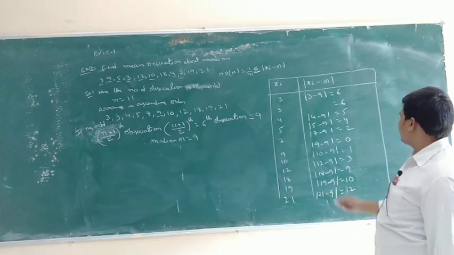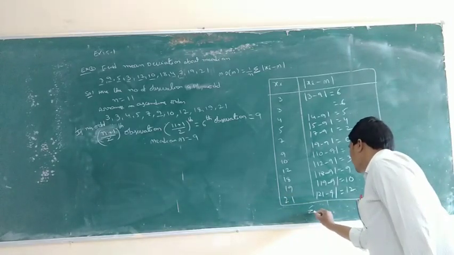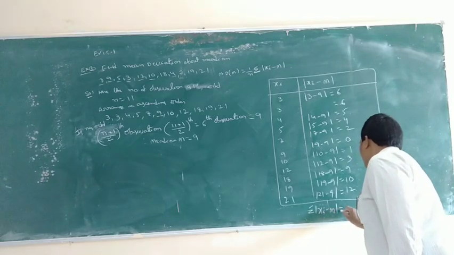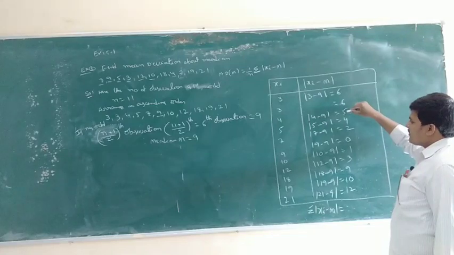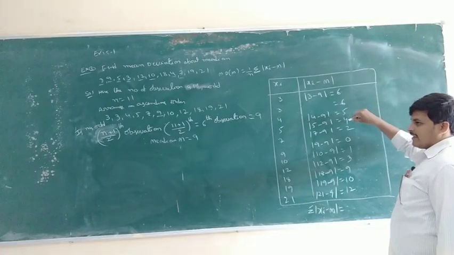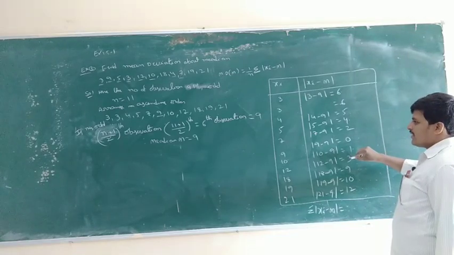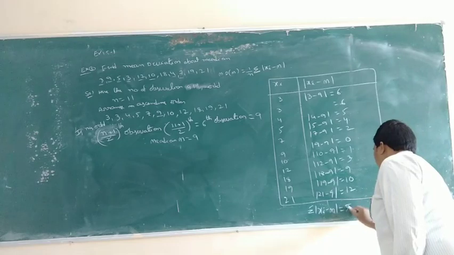So sigma mod xi minus m, adding always: 6 plus 6 is 12, 12 plus 5 is 17, 21, 23, 24, 27, 27, 36, 46, 58.